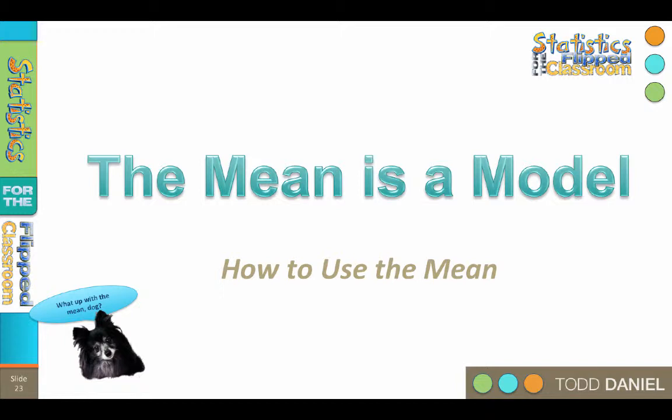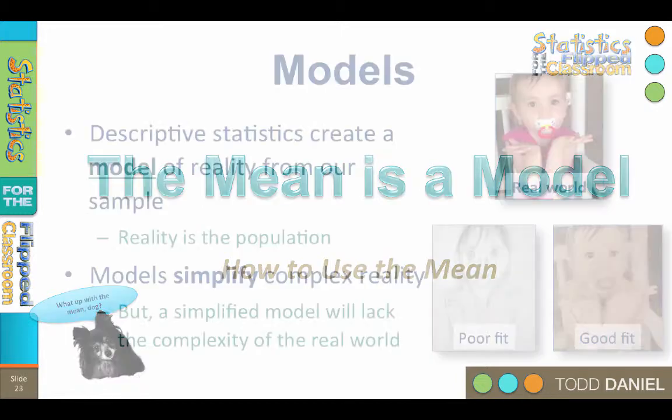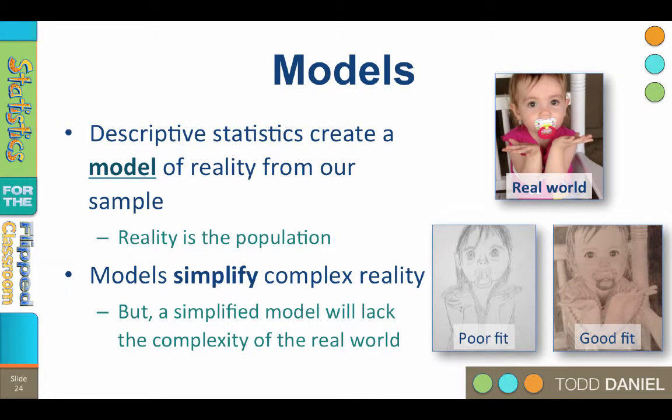Reality is complex. The complexity of reality makes it very difficult to fully understand. But if we simplify reality somewhat, we can get a much clearer picture of the general scope of how reality works. In science, we take a sample of reality, measure it, and then simplify it into a model. Of course, the trade-off for simplifying reality is that our simplified model will lack the complexity of the real world.